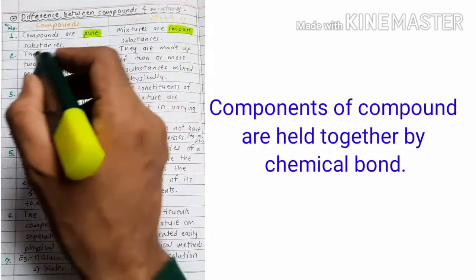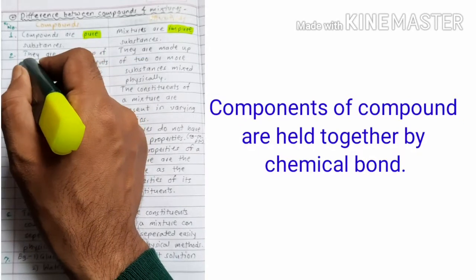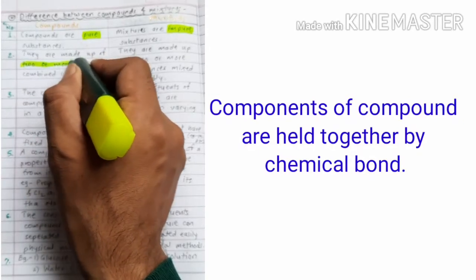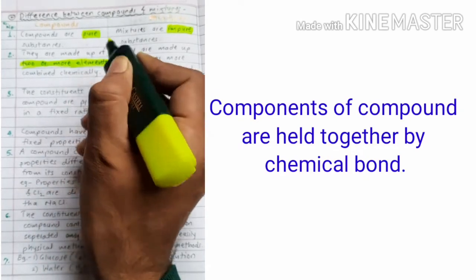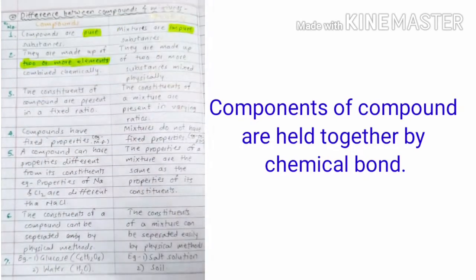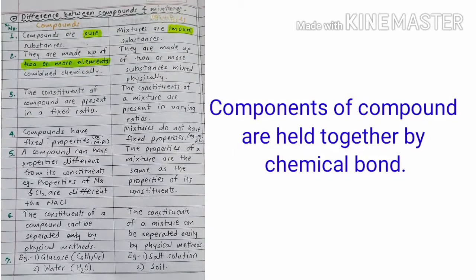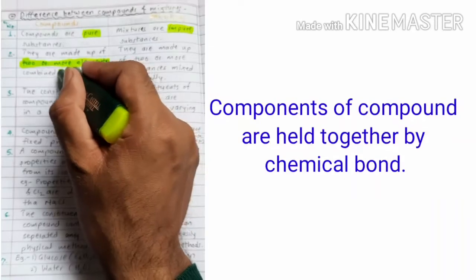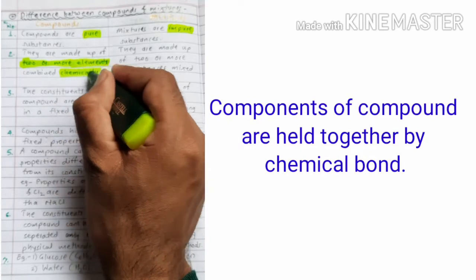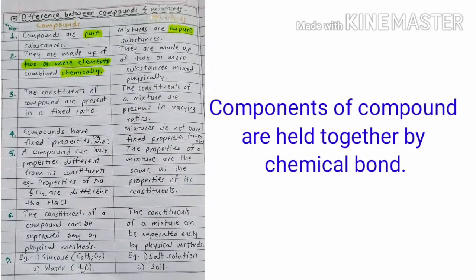For example, when iron and sulfur unite together at a high temperature, they result in the formation of the compound FeS. So two or more elements, for example hydrogen and oxygen, unite together and artificially we can make H2O. Compounds are made up by combination of two or more elements, and a very important thing, there is a chemical bond. A chemical reaction occurs between the two or more elements to form the compound.